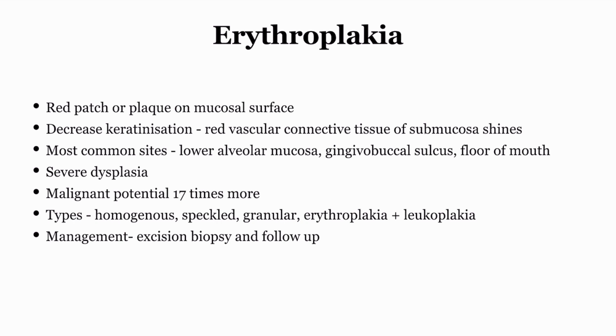That is, there are a lot of abnormal cells, a lot of dysplasia in the tissue, and therefore its malignant potential is 17 times more than leukoplakia. So if leukoplakia has a malignant potential of 5%, then erythroplakia has a malignant potential that is 17 into 5%. So it has a much higher potential to turn into cancer.